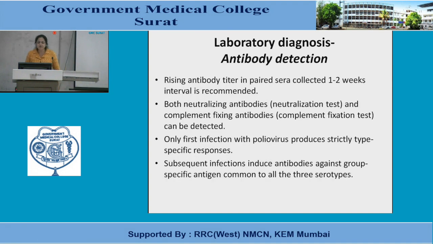A rising antibody titer in paired sera collected at a 1 to 2 week interval is recommended. Both neutralizing antibodies, by the neutralization test, and complement-fixing antibodies, by the complement fixation test, can be detected. Only the first infection with poliovirus produces strict type-specific responses. Subsequent infection induces antibody against a group-specific antigen that is common to all 3 serotypes.